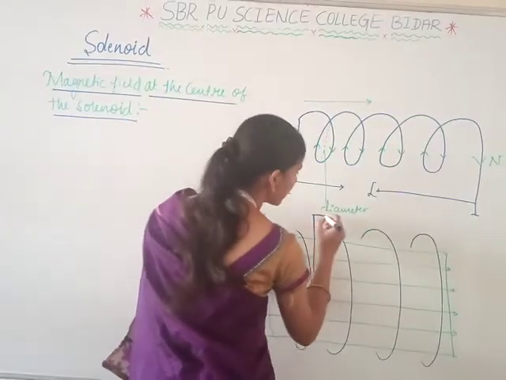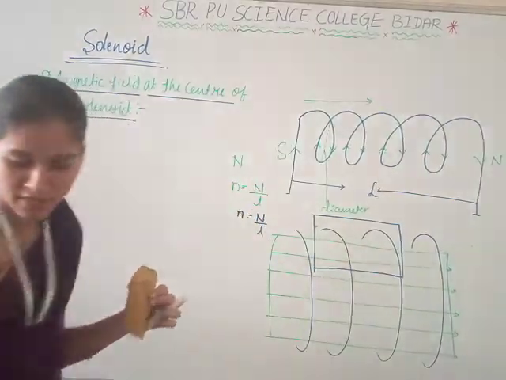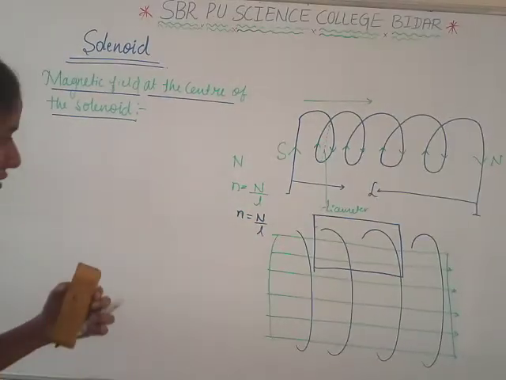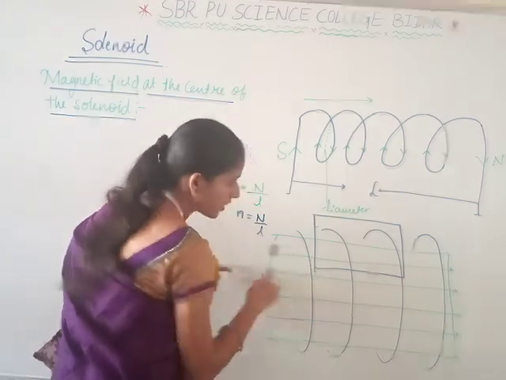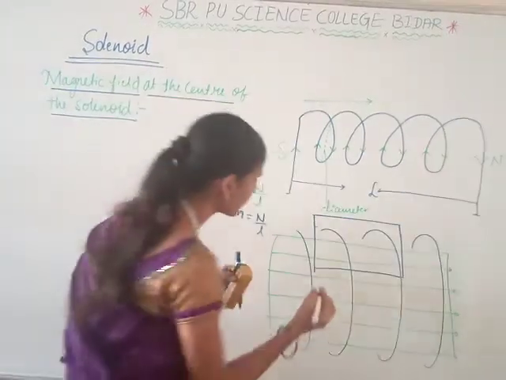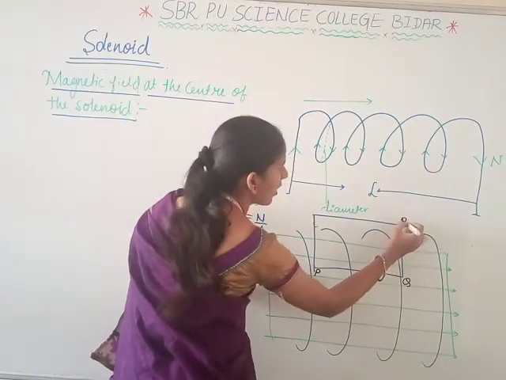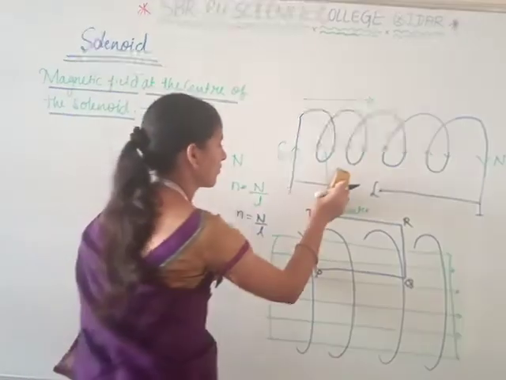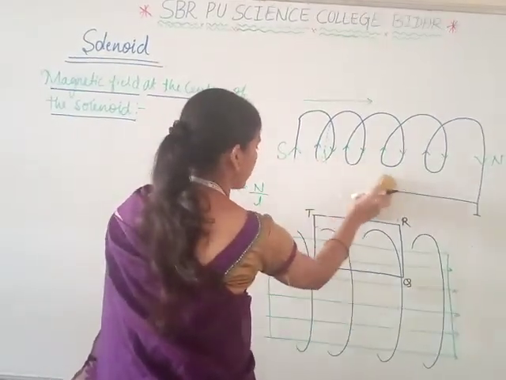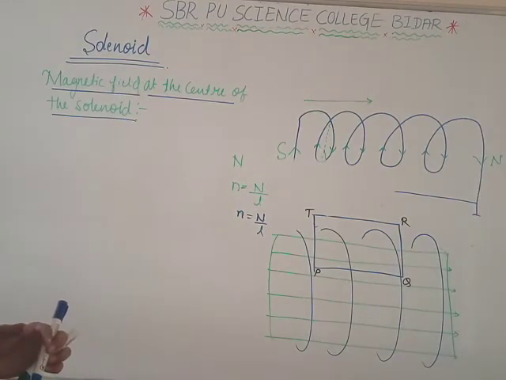Now here we are considering a rectangular closed surface, or closed Amperian loop. It is named PQRT. PQRT is a rectangular Amperian loop.